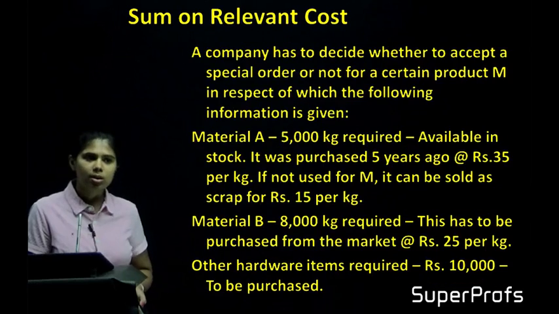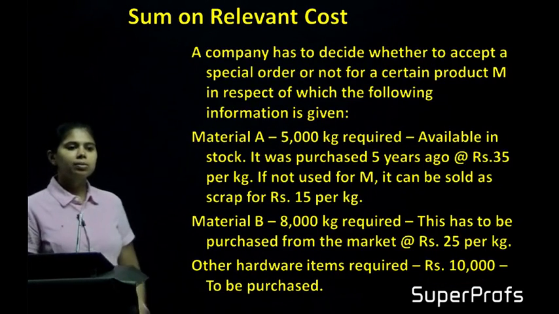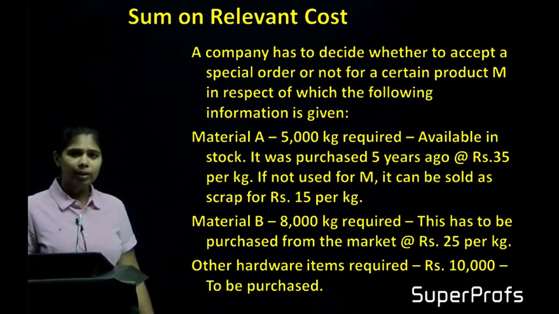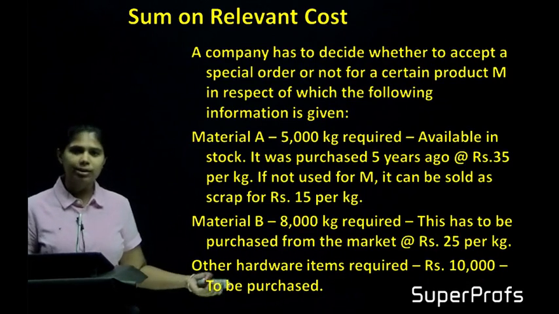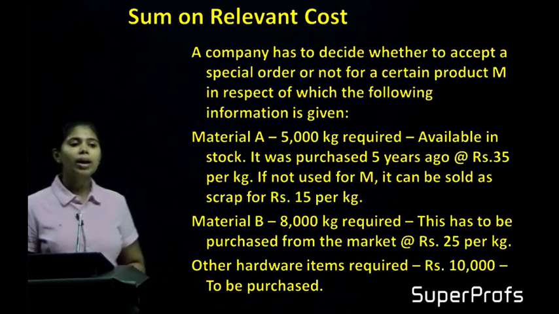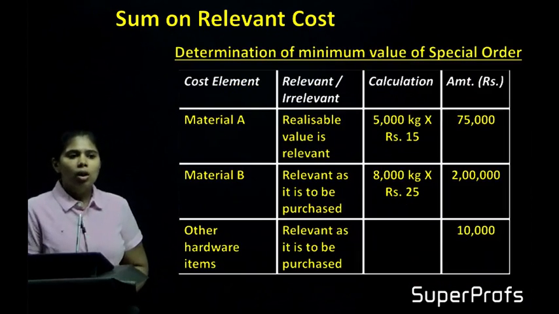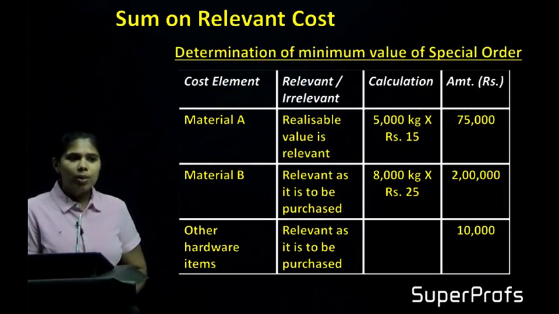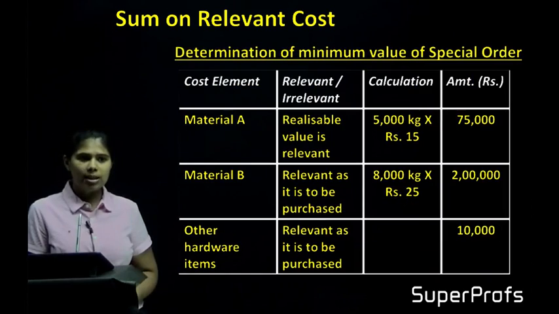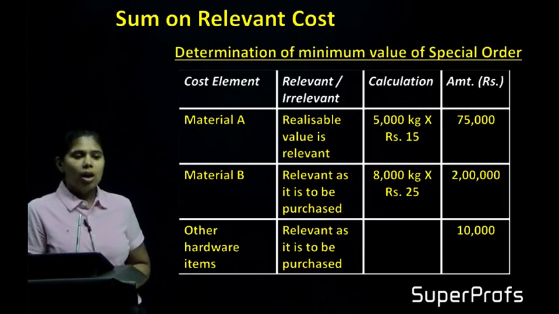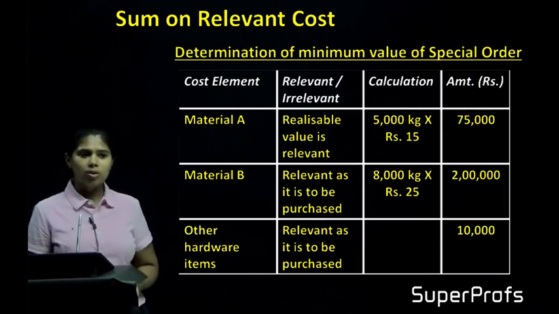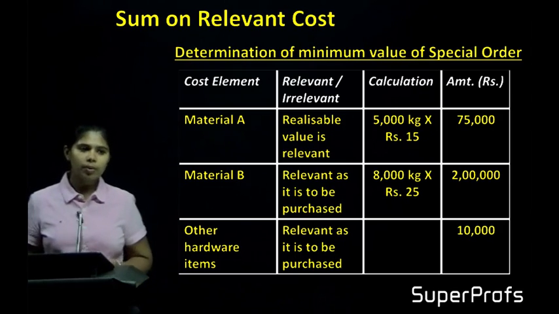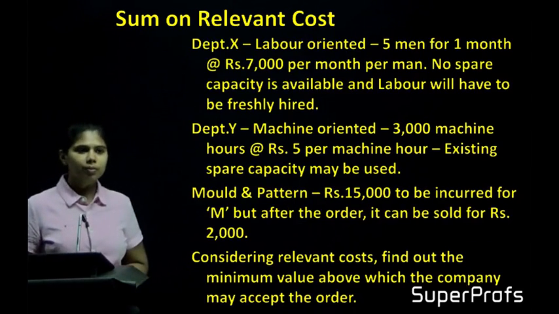is the relevant cost. Material B, 8,000 kg is required and everything has to be purchased. So everything is relevant. So 25 into 8,000. So 8,000 kg into 25 rupees, 2 lakh relevant as it has to be purchased. Other hardware item of 10,000 was there. So obviously it is relevant because it has to be purchased.